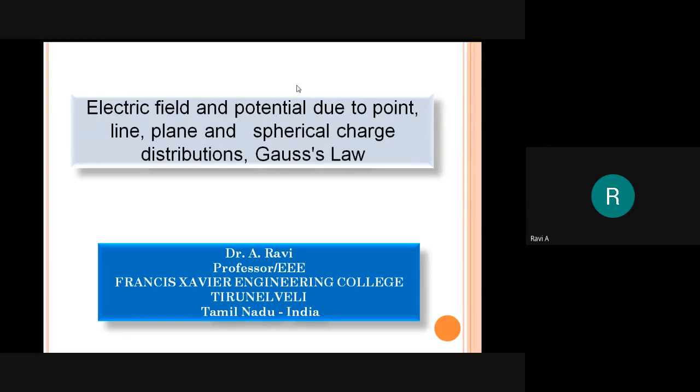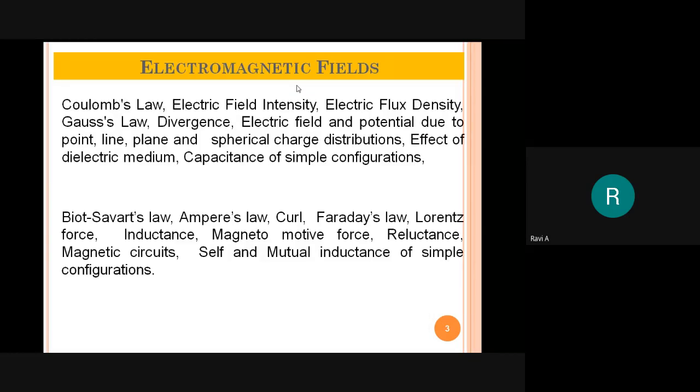Right. So here, in the previous classes, we have completed nearly 3 classes. In those classes, we have covered only a very little bit of the portion. See, as I told you at the very beginning of the coaching, this EMT EMF syllabus can be split into 2 parts. The first one is the electric field, and the second one is the magnetic field.